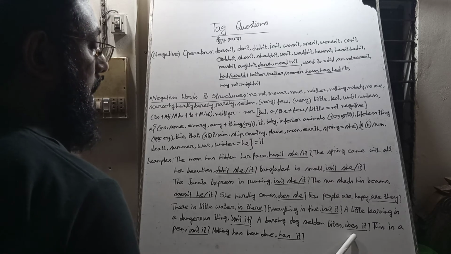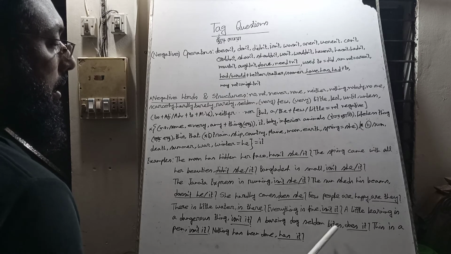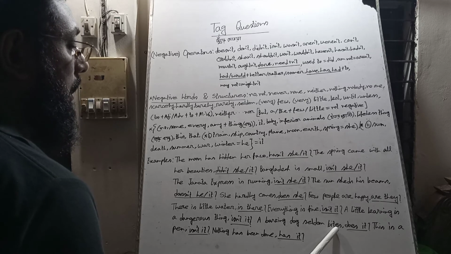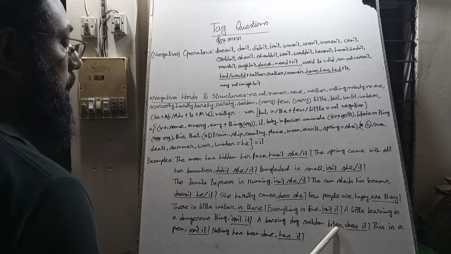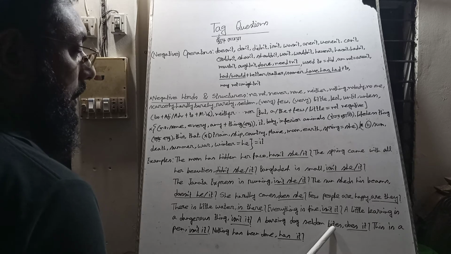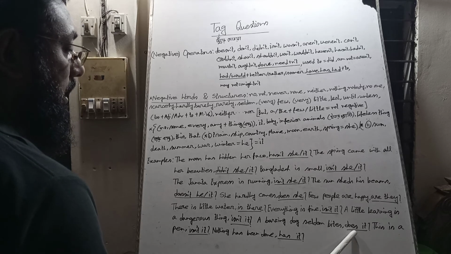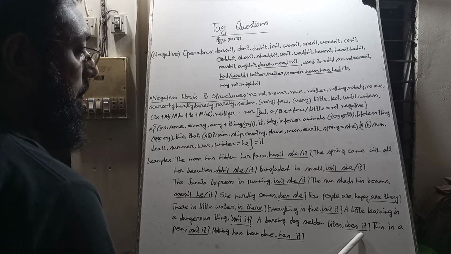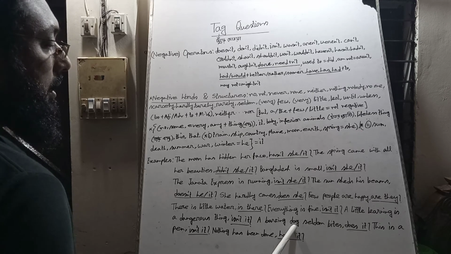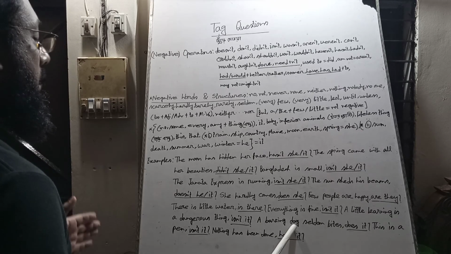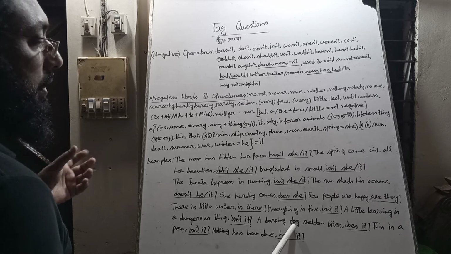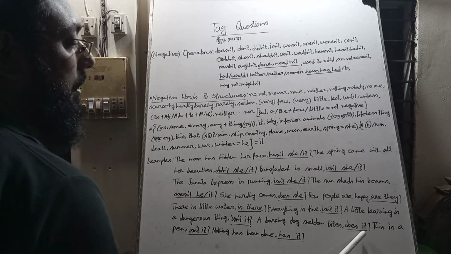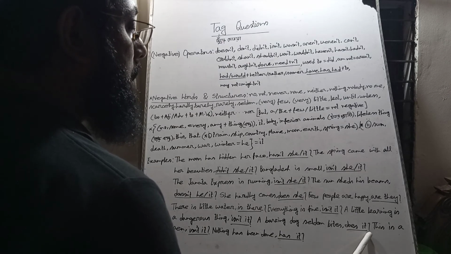A barking dog seldom bites. Seldom is a negative word here, and it is present indefinite tense. It is a universal truth or natural truth. Present indefinite tense, we bring does, because the subject is third person singular number. The sentence is negative, so the tag question will be affirmative. A barking dog, it is an inferior animal. We don't know its actual gender, so we use instead of any inferior animal the pronoun it. At last we use the note of interrogation.